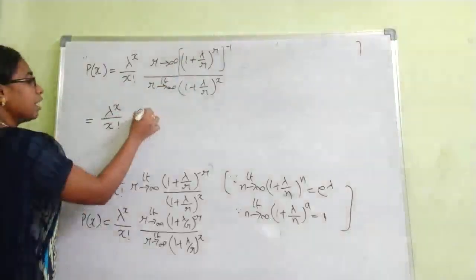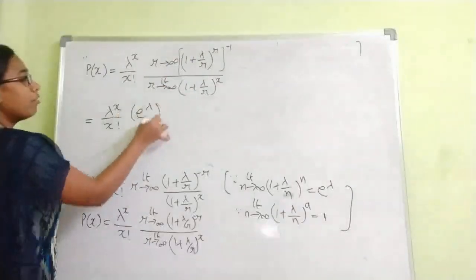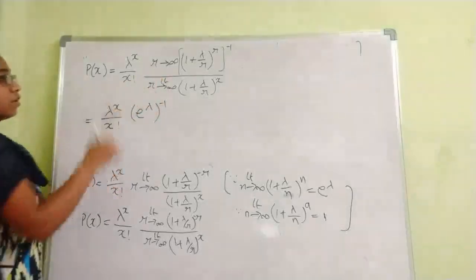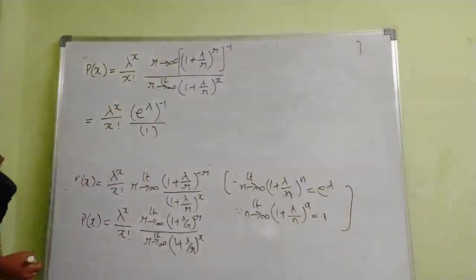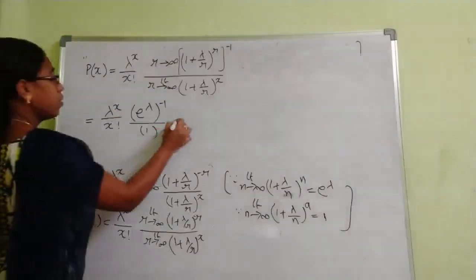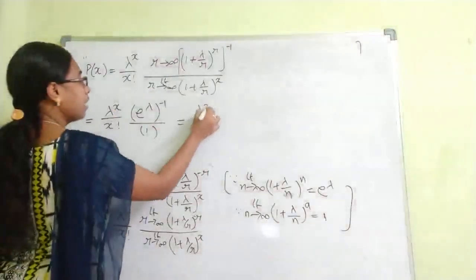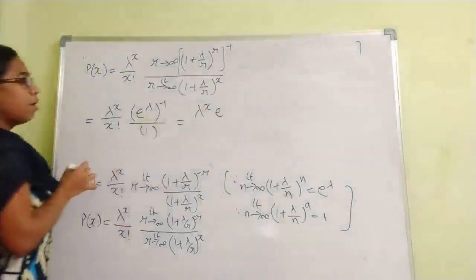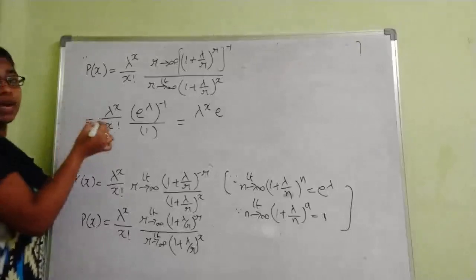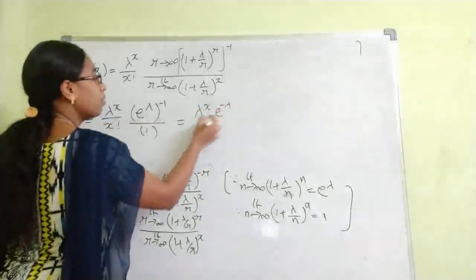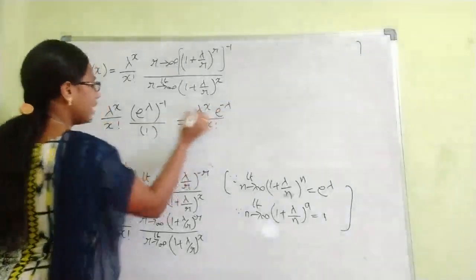So you can write (e power lambda) whole power minus 1, divided by this value, which is nothing but 1. So this is equal to lambda power x into (e power minus lambda), whole power minus 1 is nothing but e power minus lambda, by x factorial.